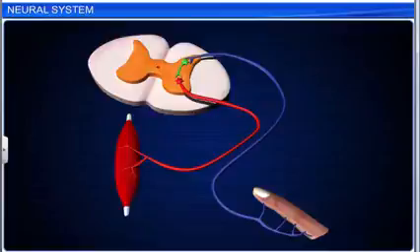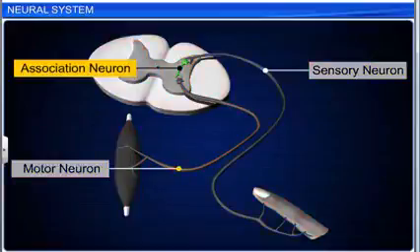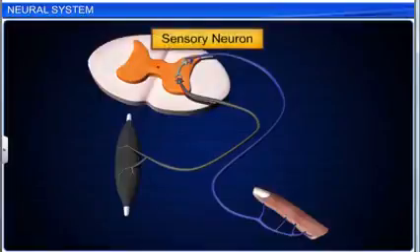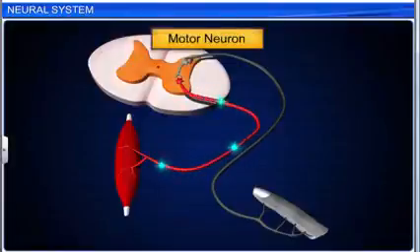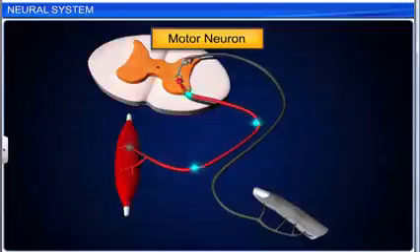On the basis of the functions of neurons, they can be divided into three types: sensory, motor, and association neurons. Sensory or afferent neurons are found in the sense organs. They receive impulses from receptors and direct them towards the central nervous system. Motor or efferent neurons are found in the central nervous system, for example, the ventral horn of the spinal cord. They carry impulses from the central nervous system to organs such as the muscles and glands.